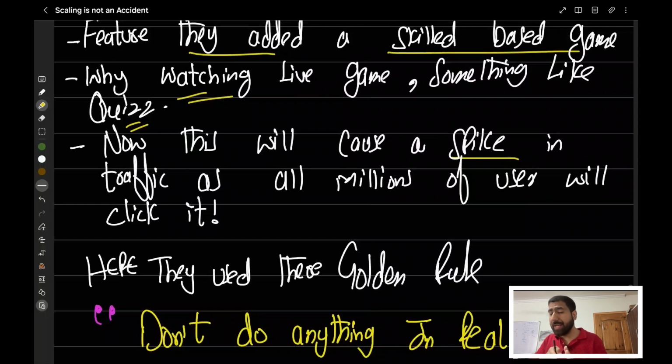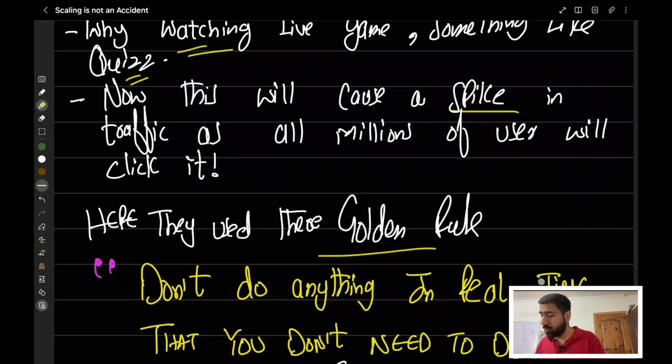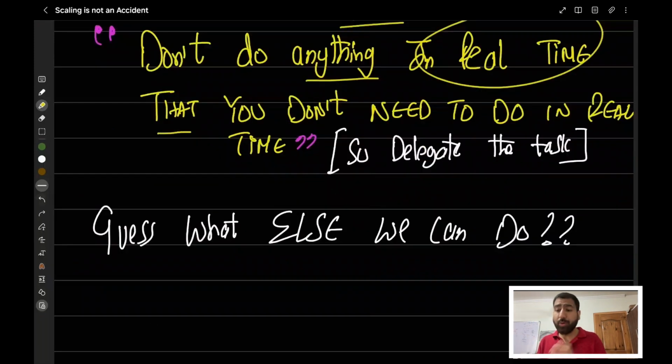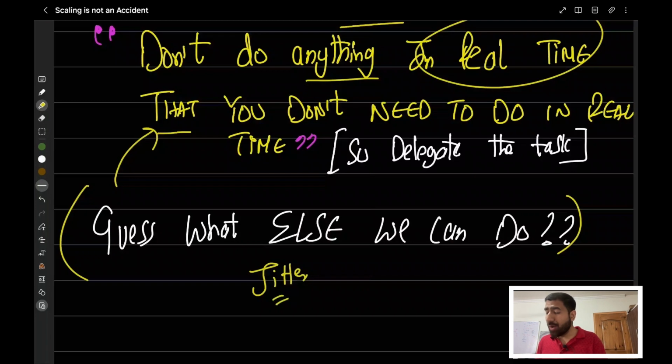So what will happen again here, all the requests can go at the same time. So here they have used the golden rule: don't do anything in real time that you don't need in real time. So they will be delegating the task to some other service, sending it to a queue. Now can you guess what extra can we do here, except delegating the task to some kind of service, right? You might have guessed it right. We will use jitter to again distribute the load over some amount of time, like 0 to 10 seconds or so.